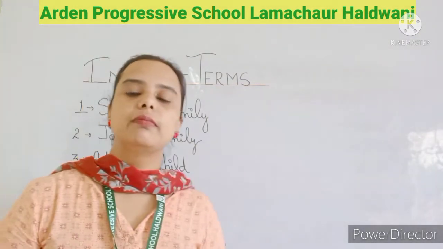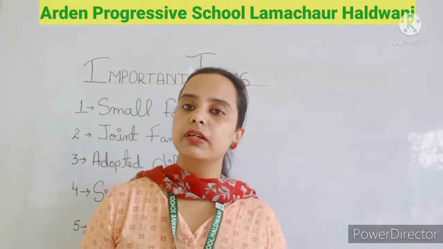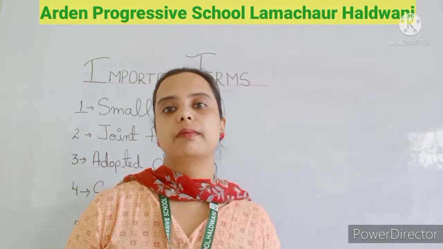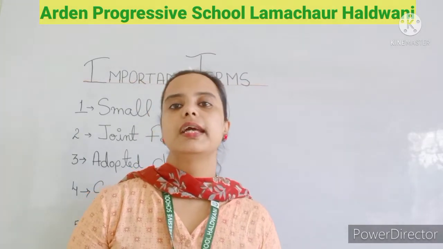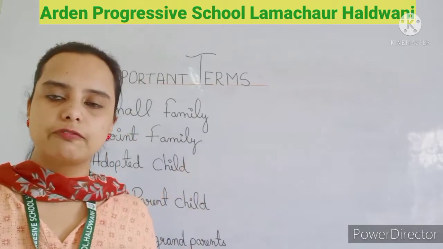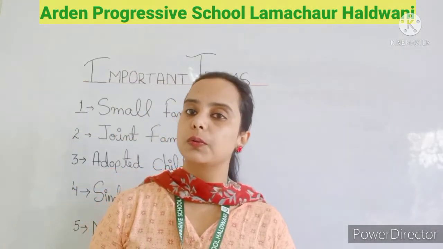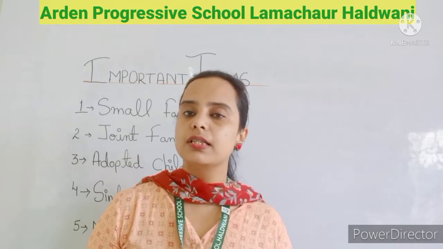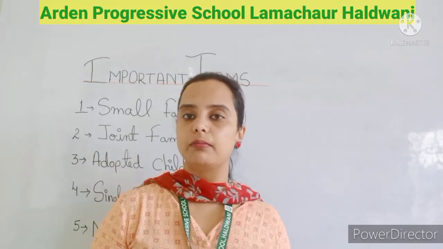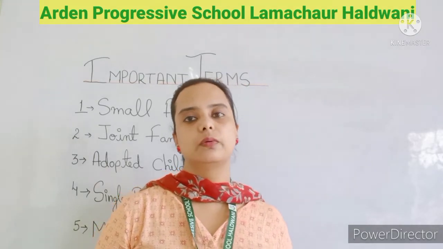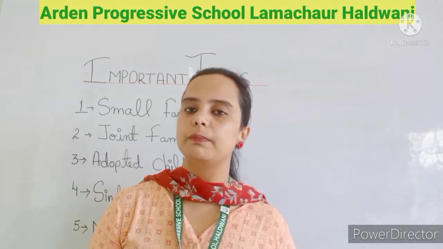What is a small family? It is a family in which 3 or 4, or 4 or 5 members live: the mother, the father and the kids. So this is the small family. Small family is also known as the nuclear family, in which a smaller number of people are there.